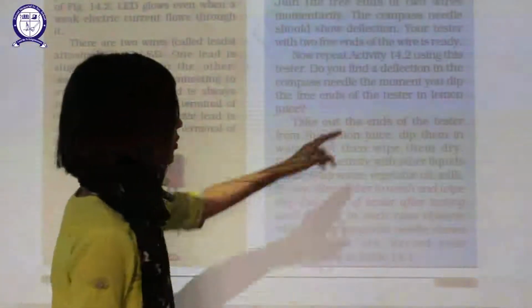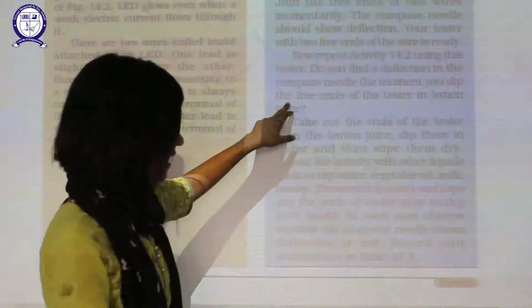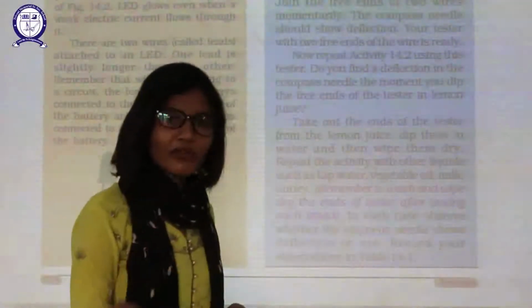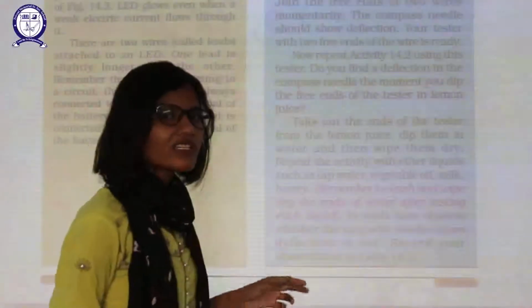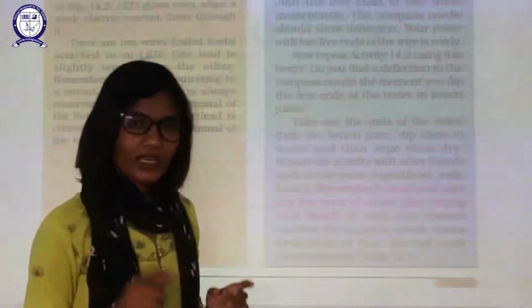Now repeat the same Activity 14.2 using this tester. Do you find deflection in that liquid? Observe the compass needle after dipping for a few minutes. If deflection is there, then we can say that this liquid is a poor conductor of electricity.